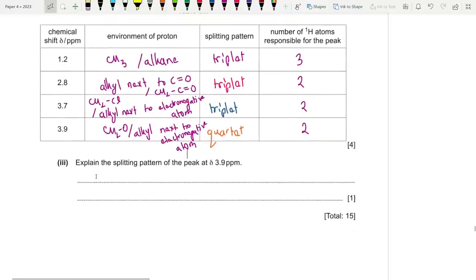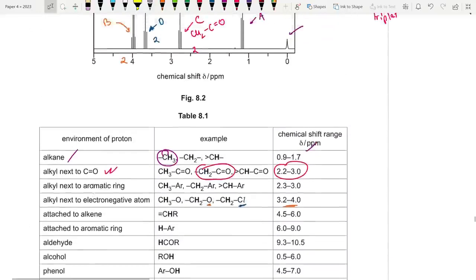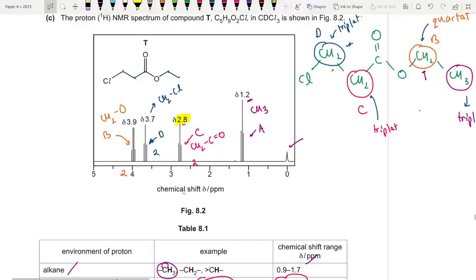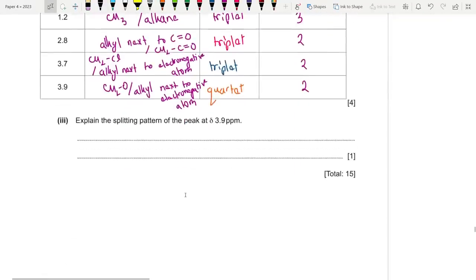Explain the splitting pattern at 3.9. Why is it a quartet? The one at 3.9. I just taught you, because look at this. The adjacent carbon atom, the one over here, has 3 hydrogens. So 3 plus 1 is 4, quartet. Okay, so let's do that.